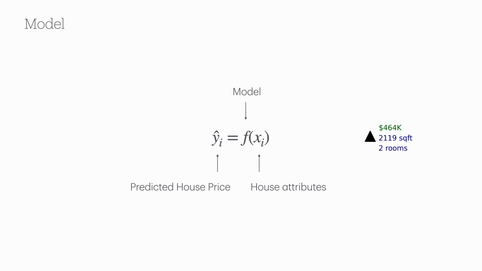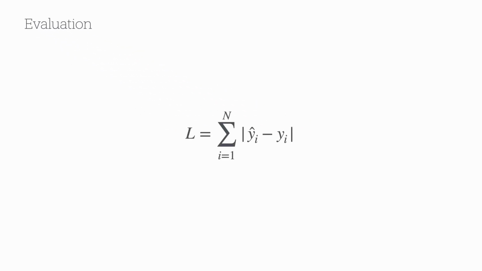Okay, now before trying to even suggest a solution to this problem, it's a good practice to start with a way of evaluating our solution. We can, for example, say that our prediction is good if the absolute difference between our predicted price and the real house price is low. This function is also commonly referred to as the loss function.